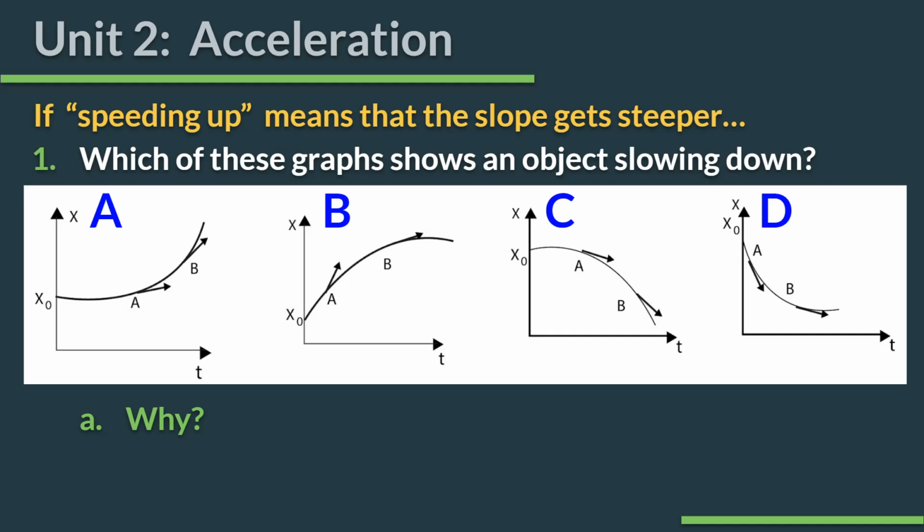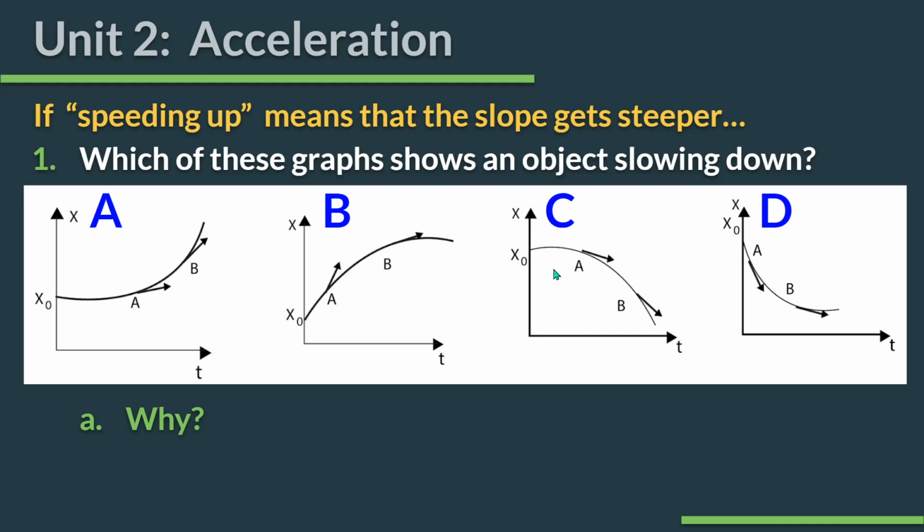All right. What do you think, Ainsley? Which of these show an object slowing down? C. Okay, so it says here, if speeding up means the slope gets steeper, right? So is C getting steeper? C does get steeper. Yeah, it starts out almost horizontal and it gets steeper down here. So C would actually show something speeding up, which we don't want. We want slowing down. So which one shows the slope getting less steep? You want to help her out?